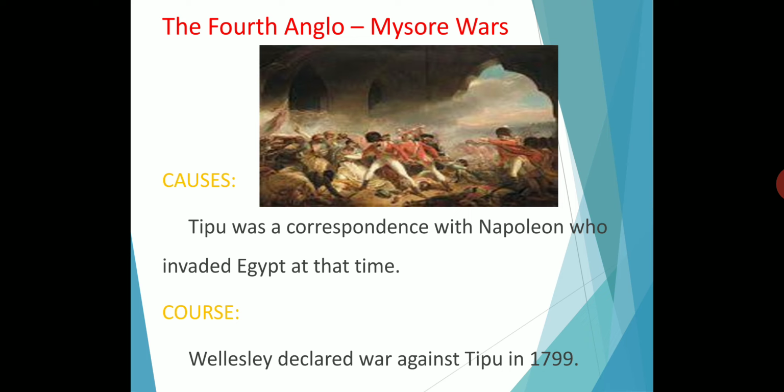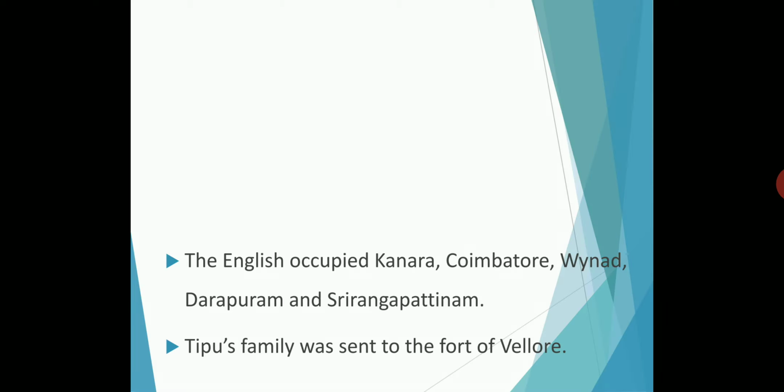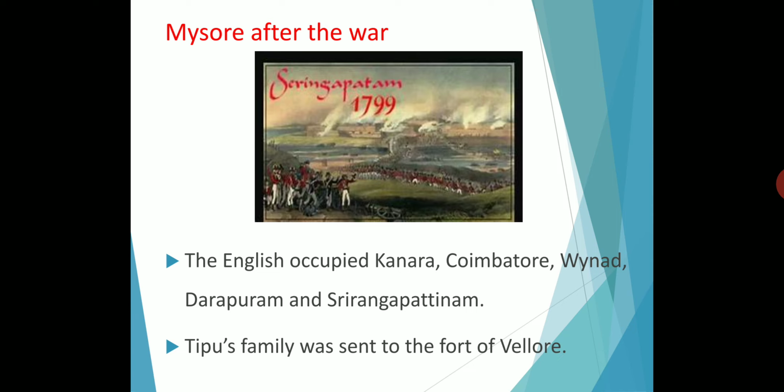After the death of Tipu Sultan, the Fourth Anglo-Mysore War ended. Next, Mysore after the war. The English occupied Kannada, Wayanad, Coimbatore, Tarapuram and Srirangapattinam. And Krishnaraja Wadayar of the former Hindu royal family was brought to the throne.